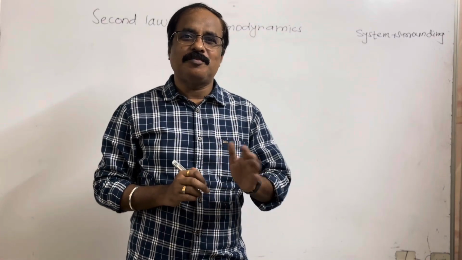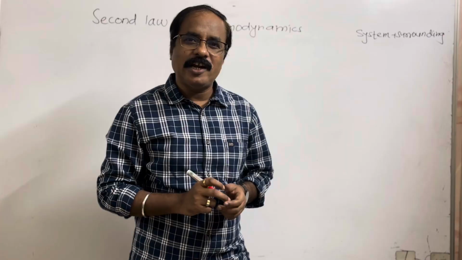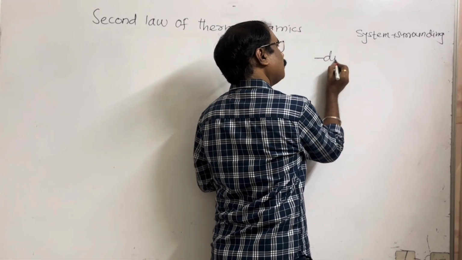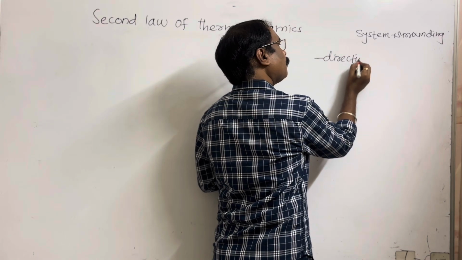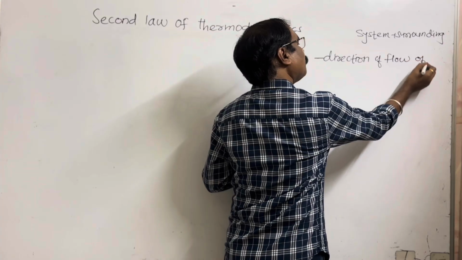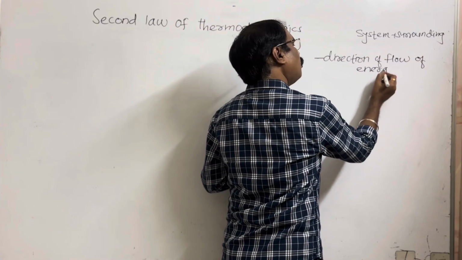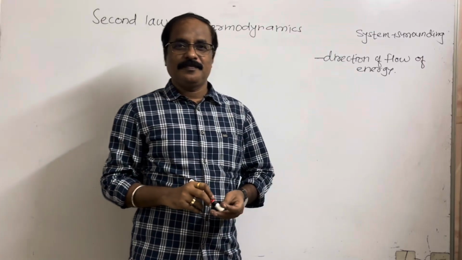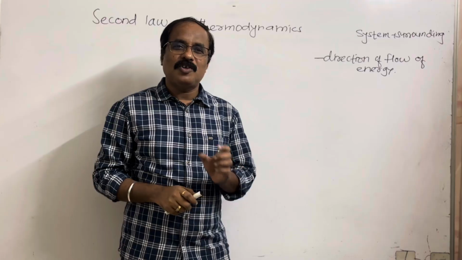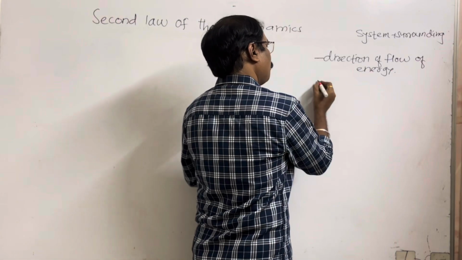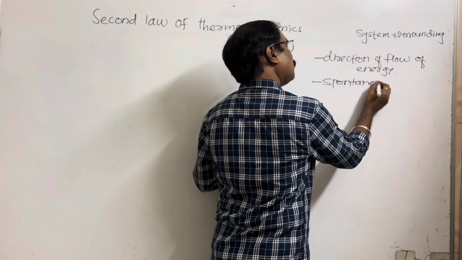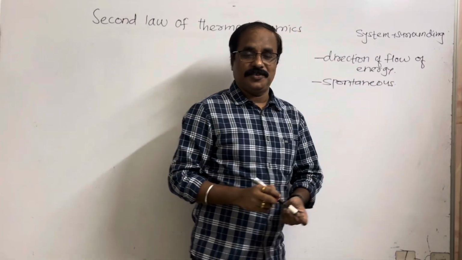Now what are the limitations of this? In the first law of thermodynamics, there is no information about the direction of flow of energy. Second limitation, there is no information about spontaneity, whether the process is spontaneous or non-spontaneous.